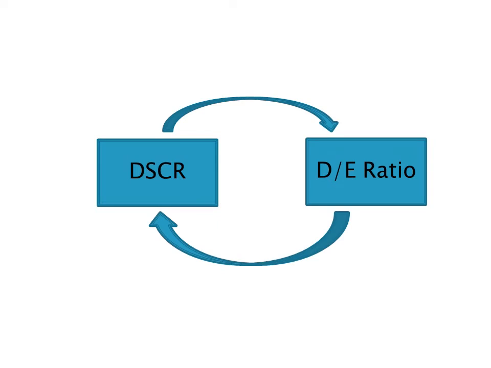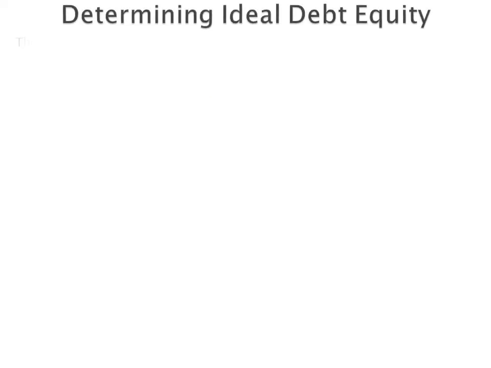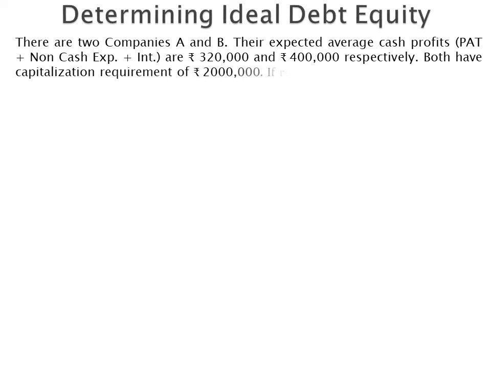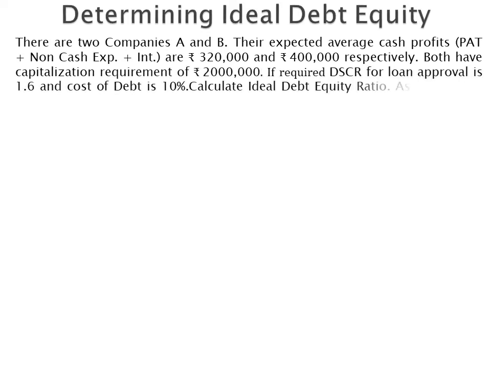achieving targeted DSCR? Let us see how with the help of one question. So, the question here is: there are two companies A and B. Their expected average cash profits are rupees 3,20,000 and rupees 4 lakh respectively. Both have a capitalization requirement of rupees 20 lakhs.